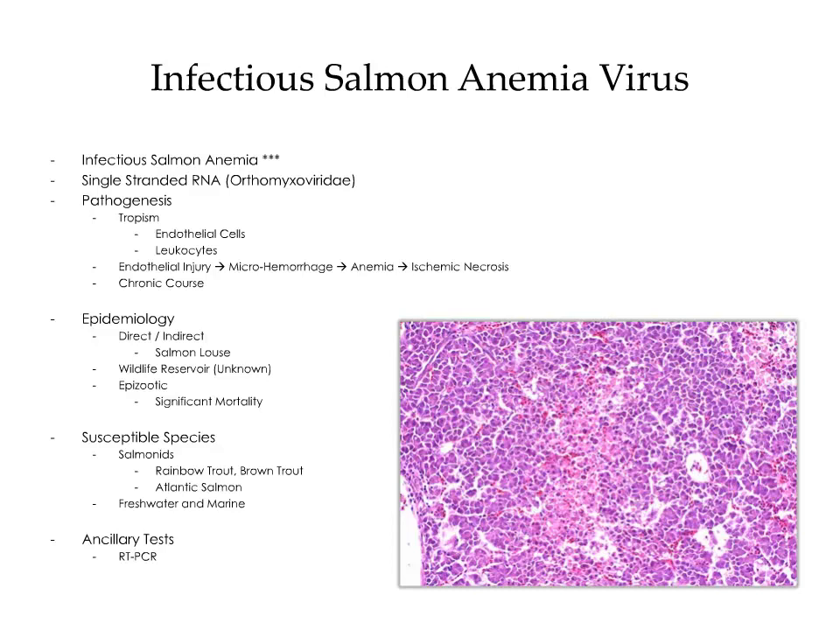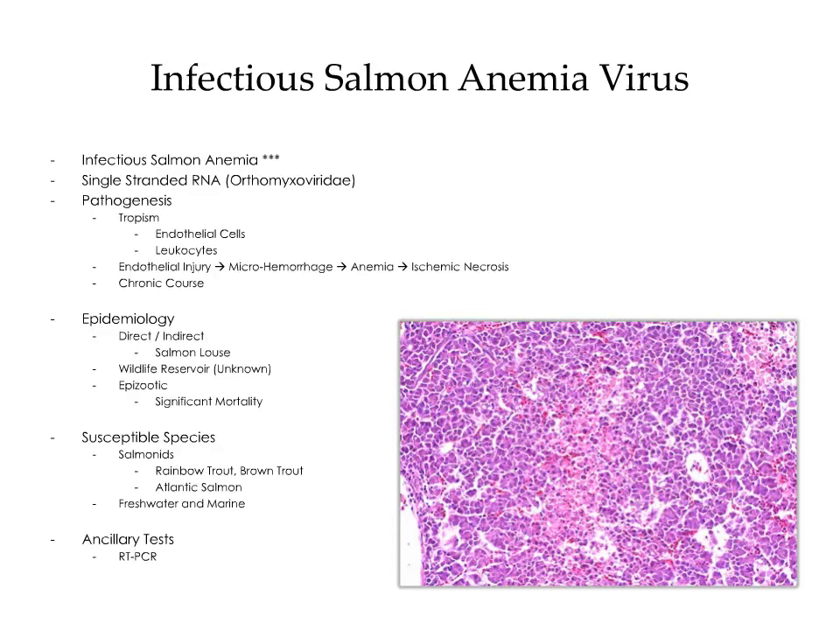In regards to the pathogenesis, the virus has a tropism for endothelial cells. However, it can also replicate in leukocytes. Endothelial injury is associated with hemorrhage, anemia, and ischemic necrosis. The infection will often run a chronic course.